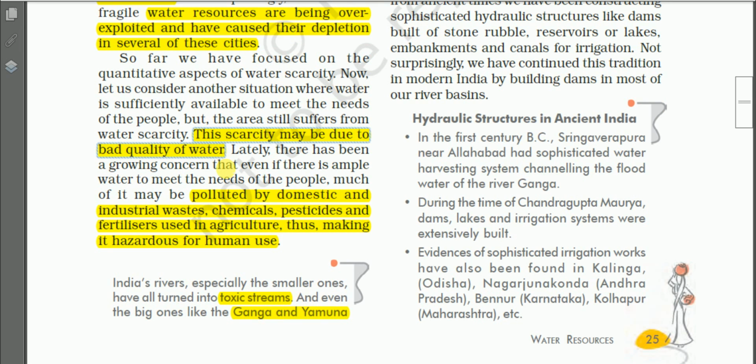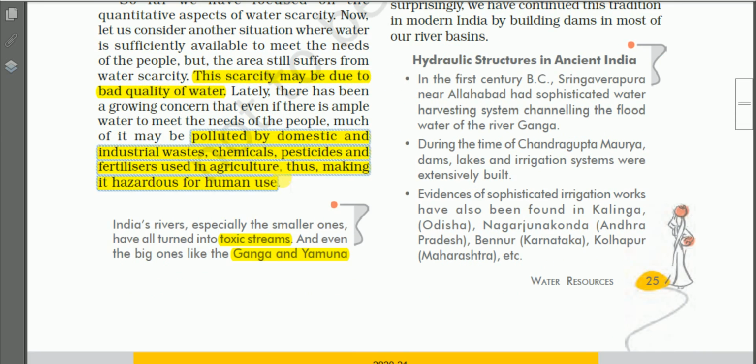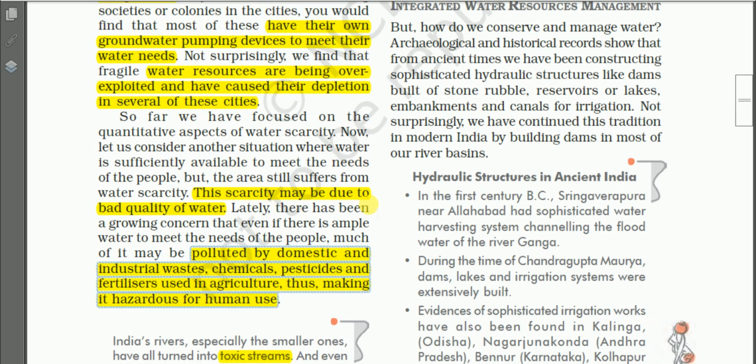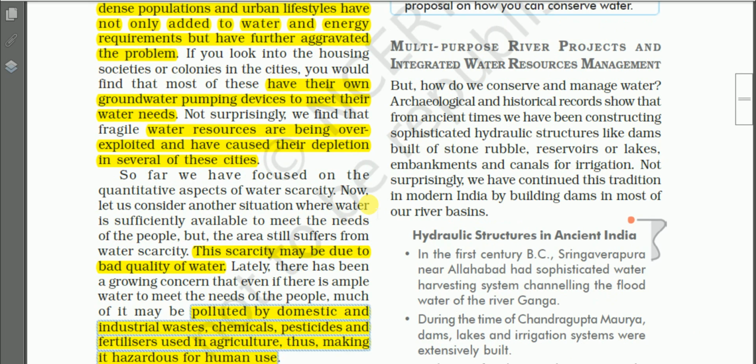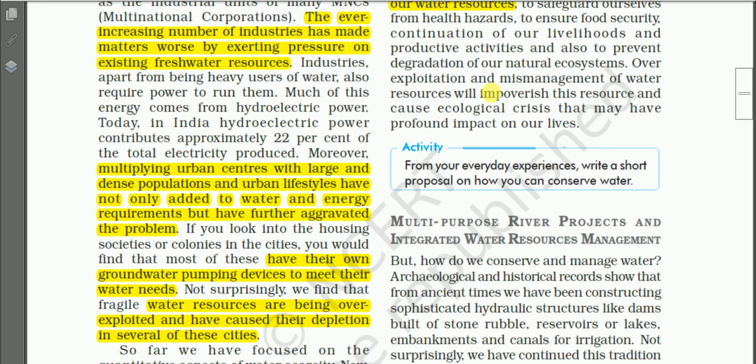Because of the bad quality of water, there is scarcity of water. So these are the important causes of water scarcity. But you must know that scarcity of water is also dependent on the geology of the place, or sometimes mismanagement of water is also there. Okay, it is also mentioned here.